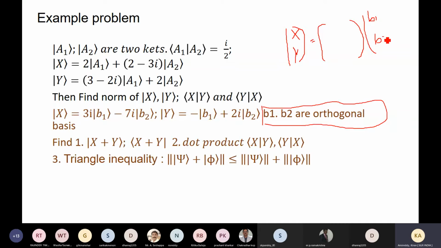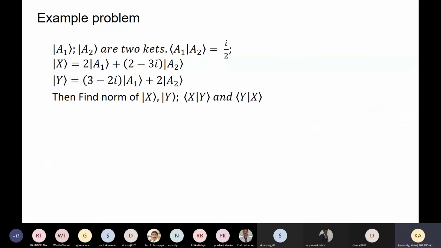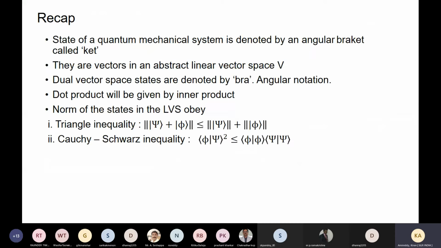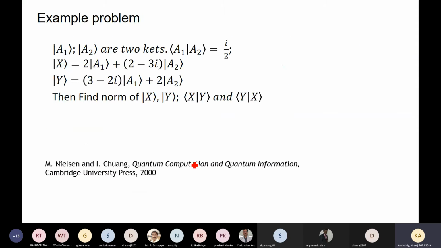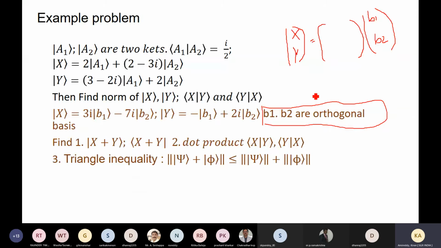So for the linear equation system, we can write this as b1 and b2. Actually, I am just giving an easy way to solve, that's why I am correlating the matrix. Otherwise you can proceed with the previous expression, like a1 star b1, a2 b2, a3 b3, something like this. But to show it simply, we can just take it. So now the first b1 coefficient is 3i, so I can write here